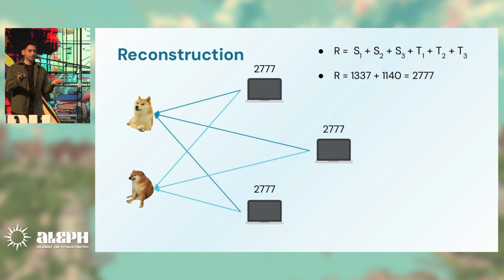And this is the correct calculation. So they all did this sum of numbers on secret share numbers, which they didn't know anything about, and they all make sense just once you have all the results put together.